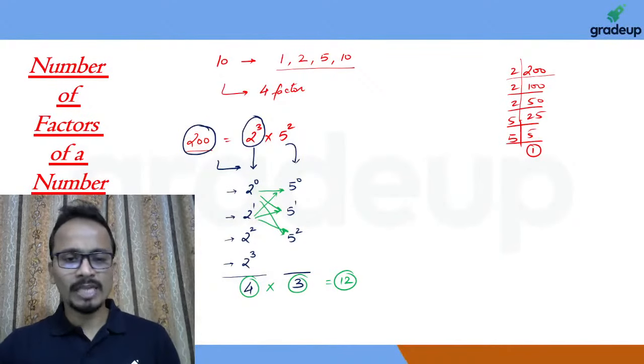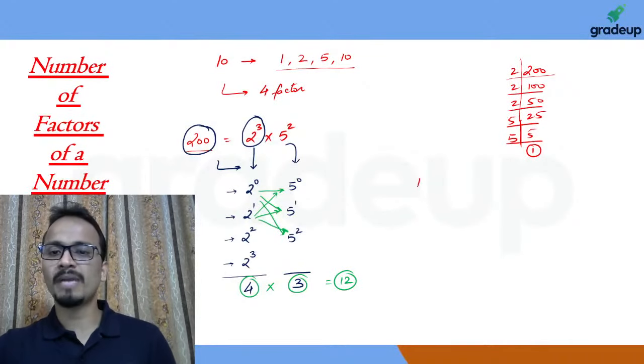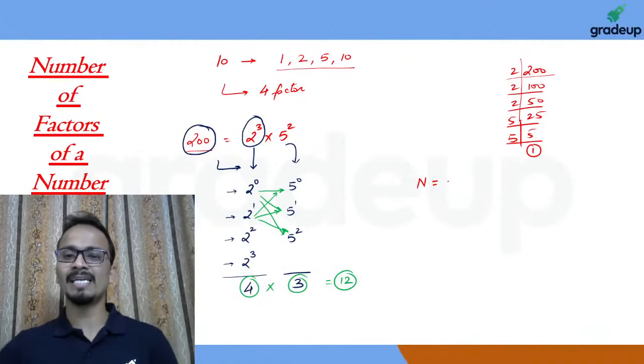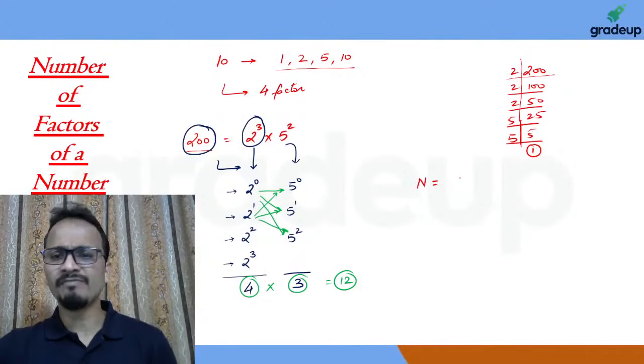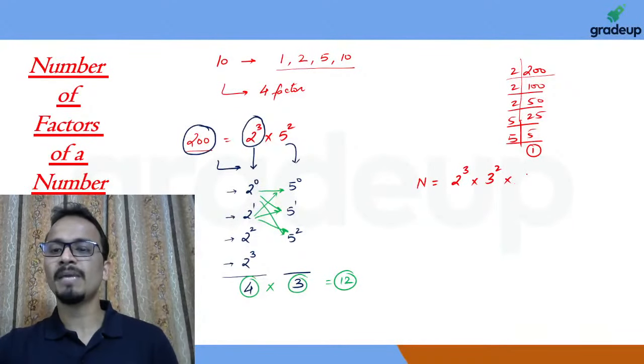Now I'll take one more example in order to clarify this particular thing. Let's say I give you a number in prime factorized form. Look at the right hand side of your screen. Let's say there is a number n, which after prime factorization can be written as 2 raised to the power 3 multiplied by 3 raised to the power 2 multiplied by 5 raised to the power 6.